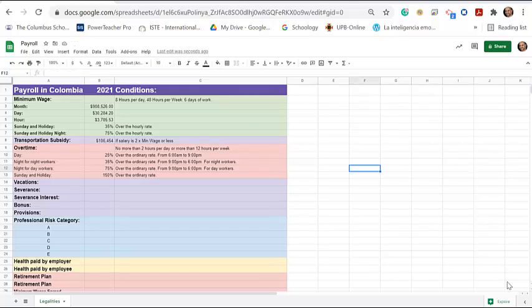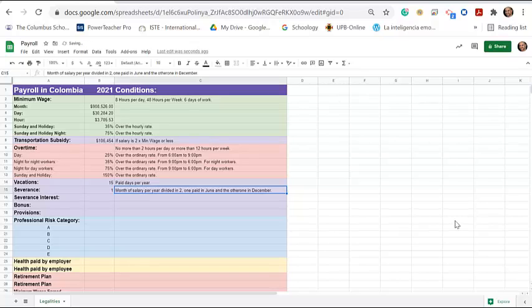In Colombia, you're entitled to a 2-week paid vacation per year, so it is 15 paid days per year. Now severance, you have to pay 1 month of salary per year, but divided in 2. One half is paid in June and the other half is paid in December. This is what we call prima in Colombia.